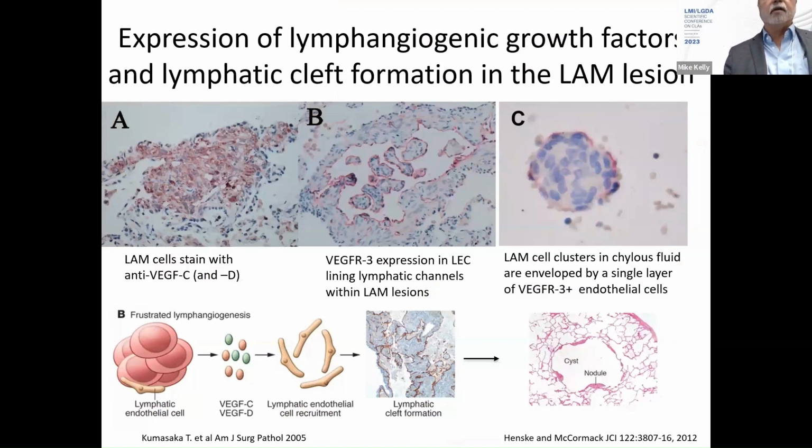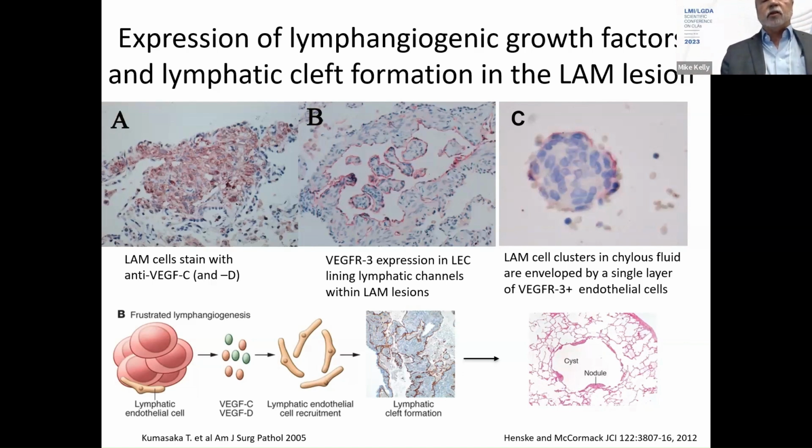The LAM lesion also expresses VEGF-C and VEGF-D, and you can see in panel B that these LAM lesions get carved into an archipelago of small LAM clusters that are lined by VEGFR3 expressing endothelial cells. You can actually find these clusters in lymphatic fluid and chylous fluid, surrounded by a single layer of lymphatic endothelial cells.